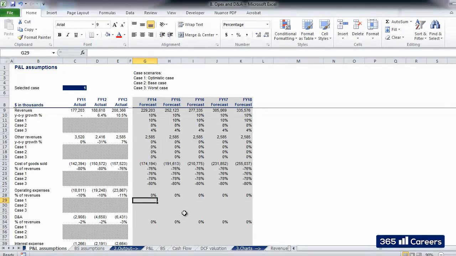Historically, OPEX varied between 10 and 11% of revenues. Let's assign the following values for the three cases. 10% for the optimistic case, 10.5% for the base case, and 11% for the worst-case scenario.